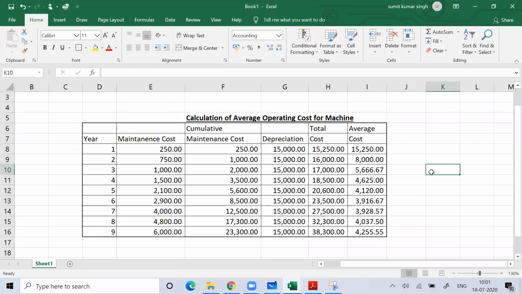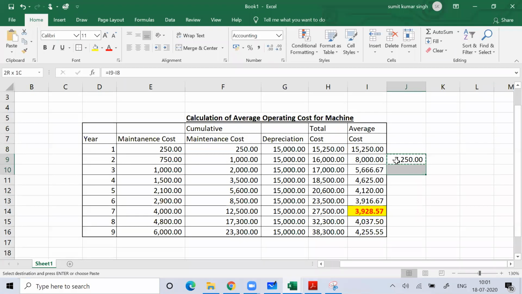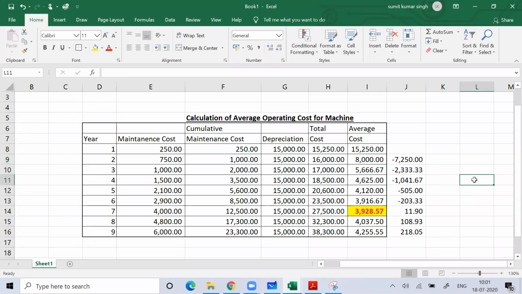Now we'll replace the machine. If I talk about replacement of the machine, we'll replace the machine after that year where the average cost per year is minimum. So you can see where the average cost per year is minimum. Whenever you find that the average cost per year is minimum, you can see values decreasing. You can see from here, every year the value is decreasing.